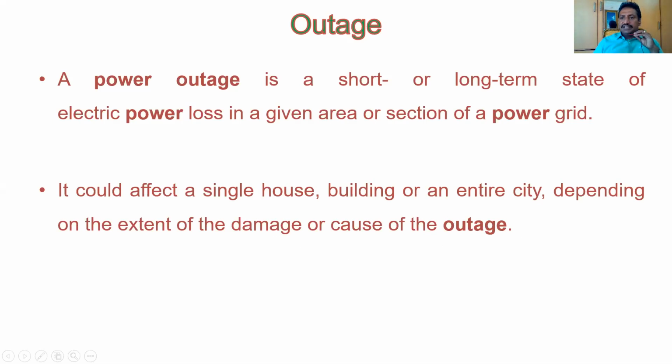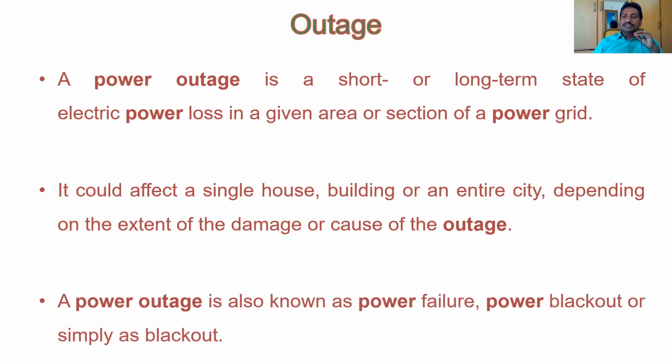If it is in a building, it is due to an internal problem only. If it is in an entire city, it is due to a transformer or substation failure. Or the entire city, even entire India, may be affected by an outage of the power grid. So the entire power grid has a problem. Such a problem is called a power blackout. This will happen very rarely. Power outage is also known as power failure, power blackout, or simply blackout.